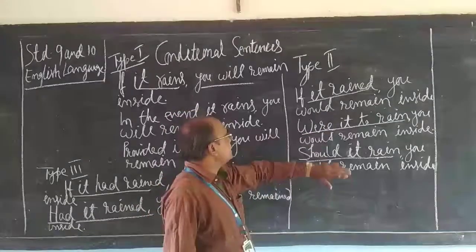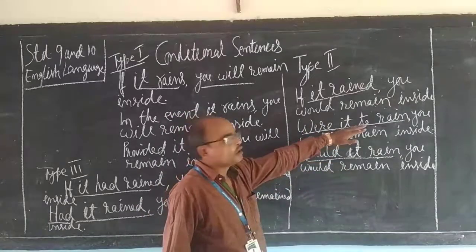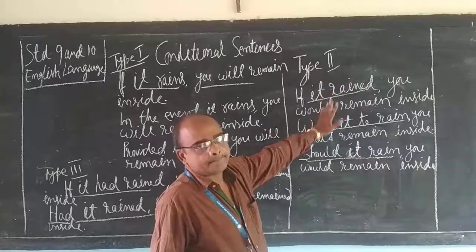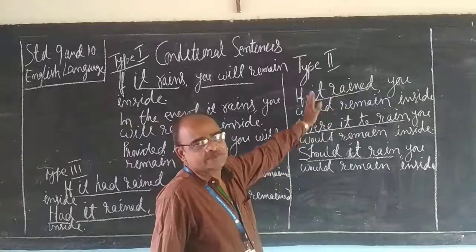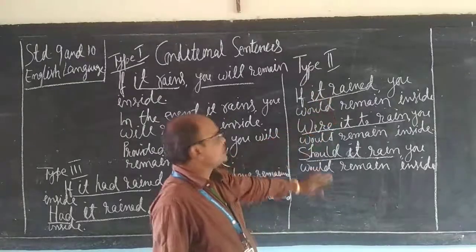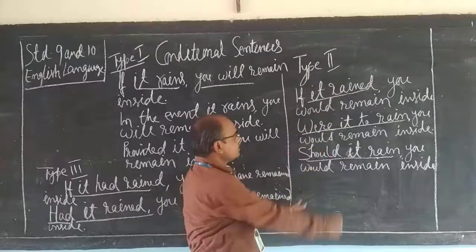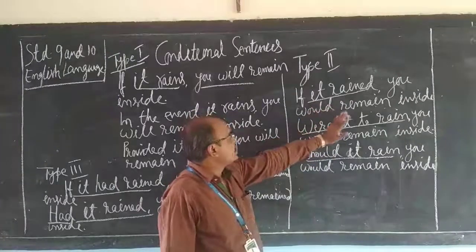Just simply, what you have to do: were it to rain, were he to come, were he to help me. You just have to use "were he to." See here, if it rained, you would remain inside.